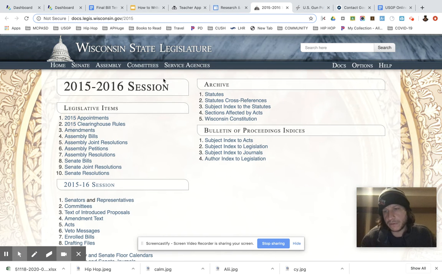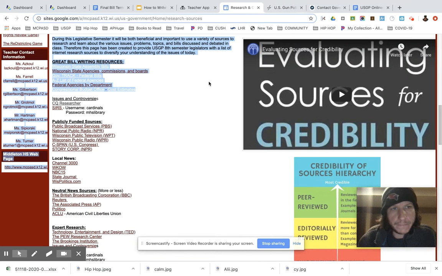Look at what bills are there. Is there anything that's similar to yours? Could you use this as a resource to help your bill group out? So it's going to take some digging, and that's the whole point of this. A lot of what you're going to be doing is finding things, perusing it, skimming it, and being like, "Yep, can't use it." Toss it aside. That's just the nature of research. Other times you're going to find gems, and you're going to be super excited, and your world's going to be a lot better.